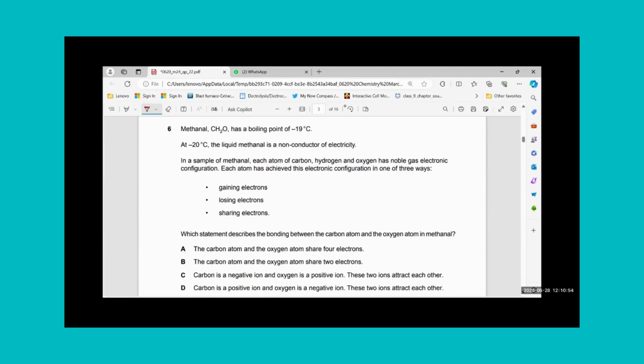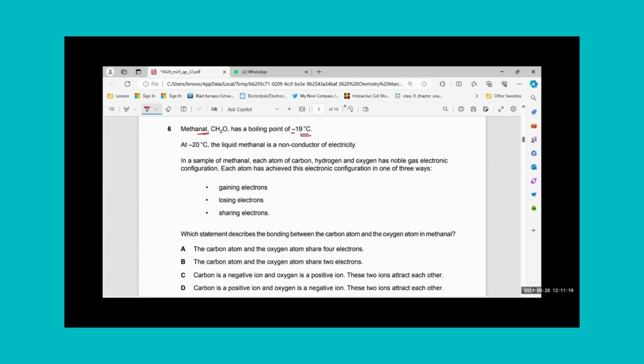Now this MCQ looks difficult because the name written over here is unknown to you. They are saying methanol. You haven't heard of this functional group. This homologous series will be taught to you in A level. So it can be difficult to identify, but the question is not that difficult, so you can easily solve it. It says it has a boiling point of minus 19 degrees centigrade.